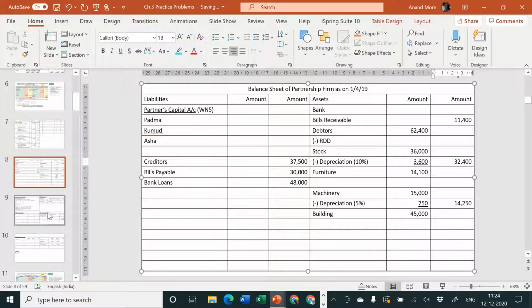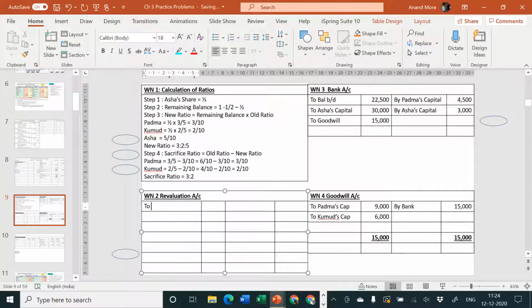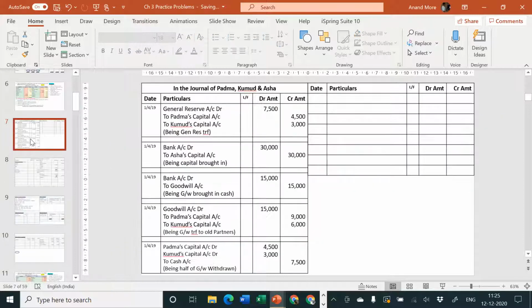Second effect of these two things should be in revaluation account. So revaluation account, it's a loss, debit side, to stock, amount was rupees 3,600. To machinery, amount was 750. So posting is done, but journal entry is pending. The problem is basically journal.